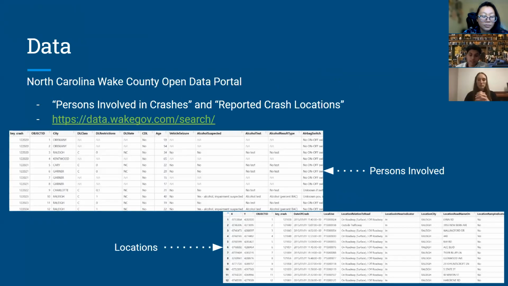We utilize public data from the North Carolina Wake County Open Data Portal, which gets updated every month and has all the specifications for the car accident. In this database, we use two separate data sets, persons involved in crashes and reported crash locations. We combine the two data sets from January 1st of 2015 until May 31st of 2021 using the common variable key_crash, creating a data set with about 380,000 observations and 74 variables.